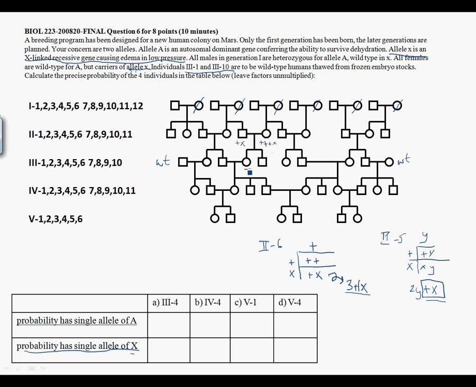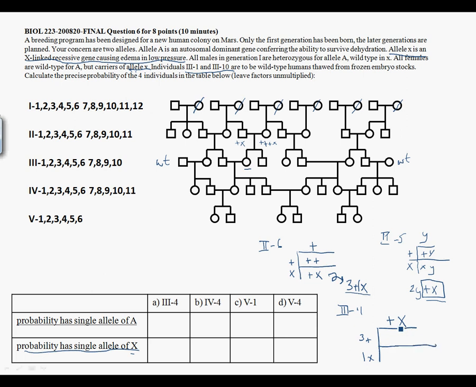So the question now concerns individual 3-4. I'm going to put her down here. Individual 3-4 is female, so the father gives an X chromosome, with an equal chance of giving a wild type or a mutant, and the mother gives an X chromosome, and there are 3 chances of a wild type and 1 chance of a mutant.